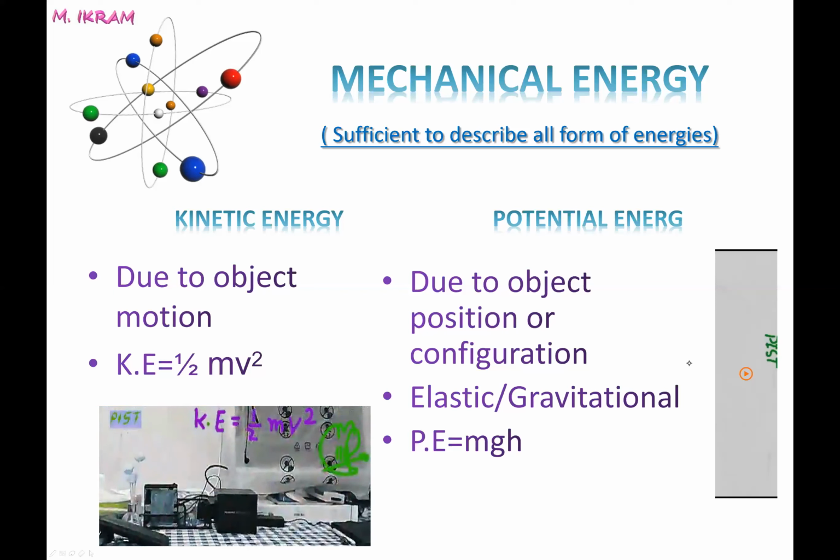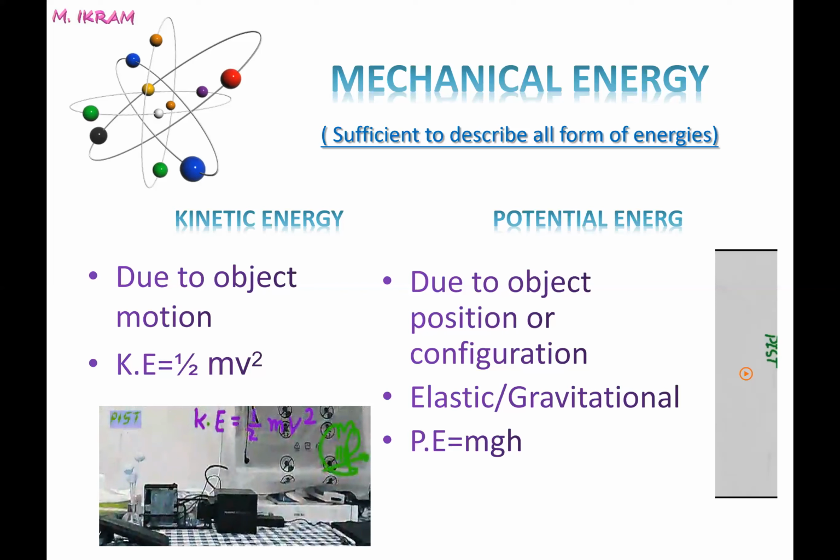Similarly, we have the potential energy, and that was our last lecture. I told you potential energy is the energy associated with the body due to its position or configuration. Potential energy is a kind of energy bank where we store energy.